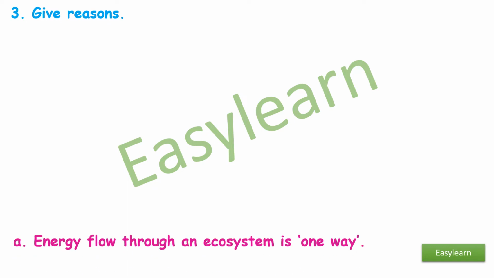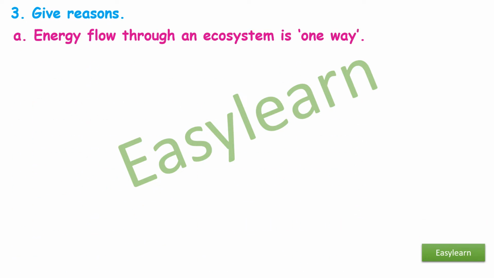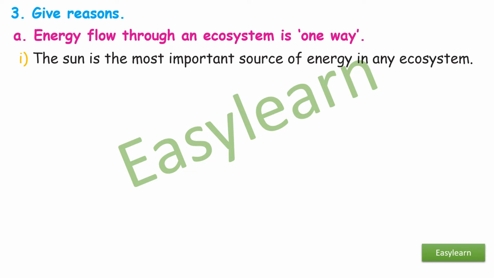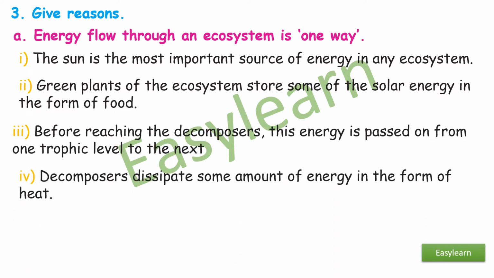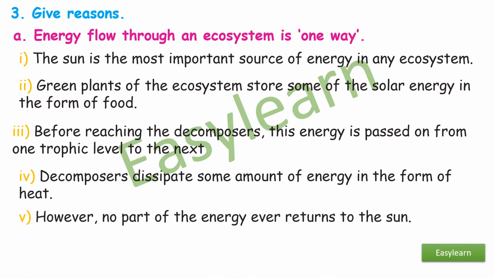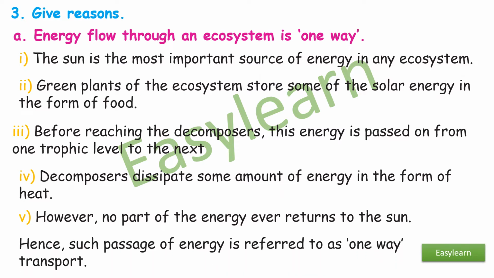Question 3. Give reasons. A. Energy flow through an ecosystem is one way. First, the sun is the most important source of energy in any ecosystem. Second, green plants of the ecosystem store some of the solar energy in the form of food. Before reaching the decomposers, this energy is passed on from one trophic level to the next. Decomposers dissipate some amount of energy in the form of heat. However, no part of the energy ever returns to the sun. Hence, such passage of energy is referred to as one-way transport.